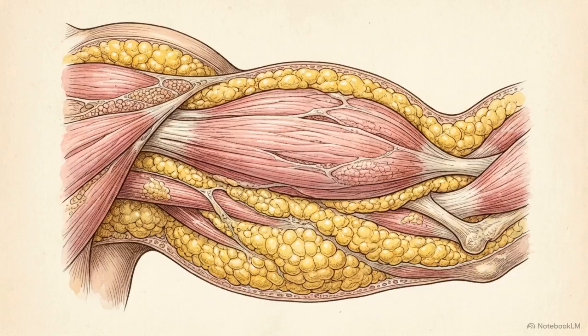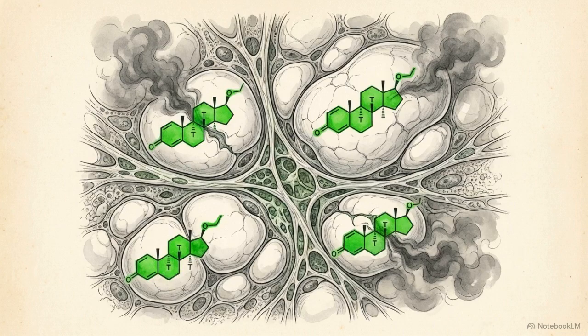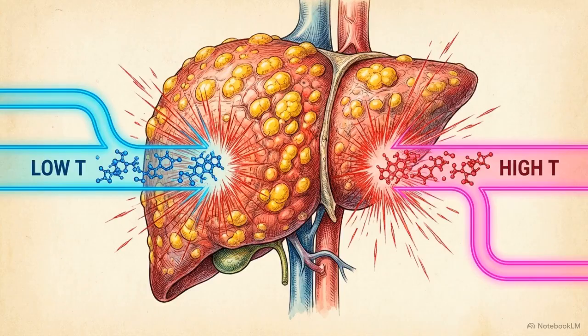The male patient's testosterone has fallen below the baseline required to maintain lean muscle mass. The female patient's testosterone has risen to a tier where the hormone becomes highly lipotoxic. MASLD presents as a sex-dimorphic condition where highly divergent hormonal states converge on a single pattern of hepatic damage.